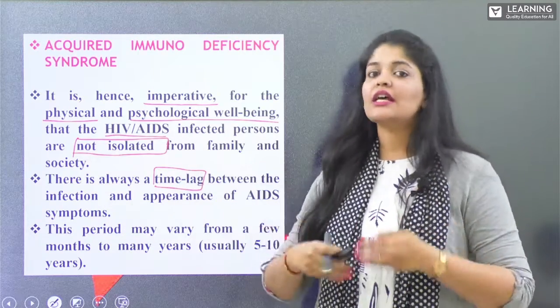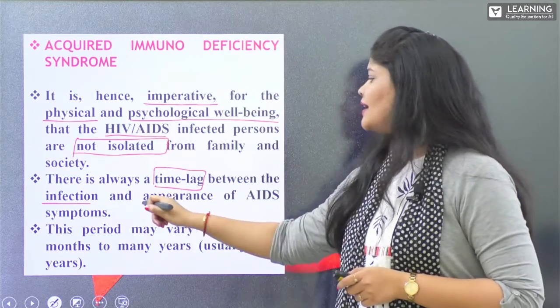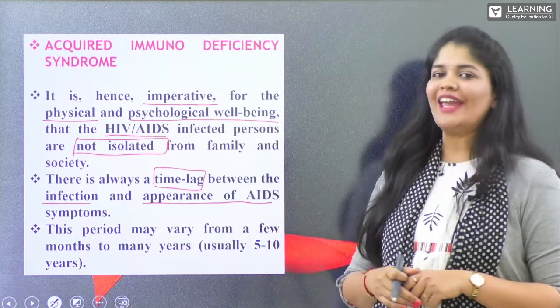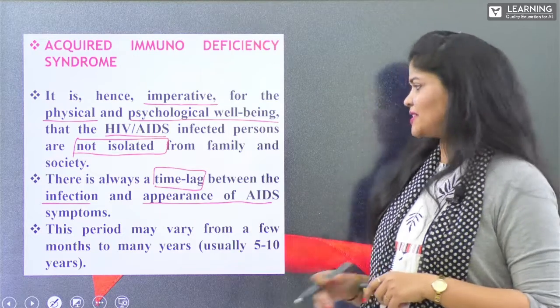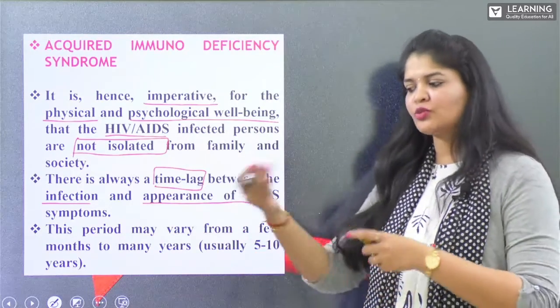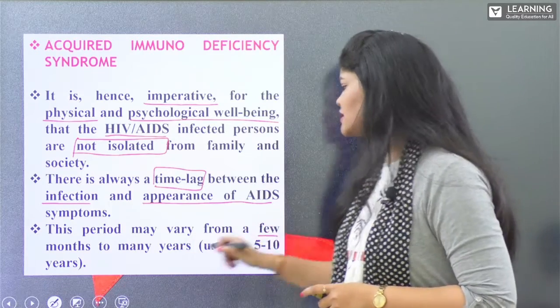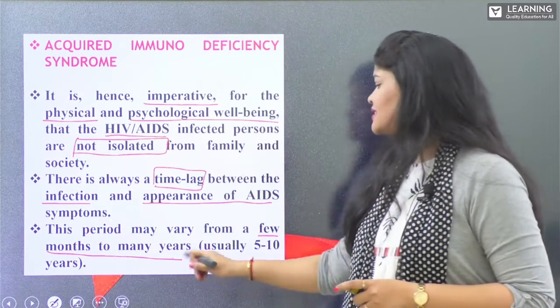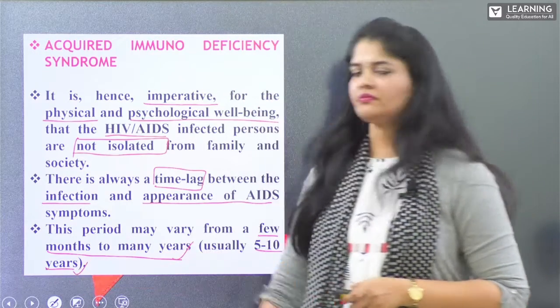It ranges from 5 to 10 years. This period may vary from individual to individual, from a few months to many years, usually 5 to 10 years.